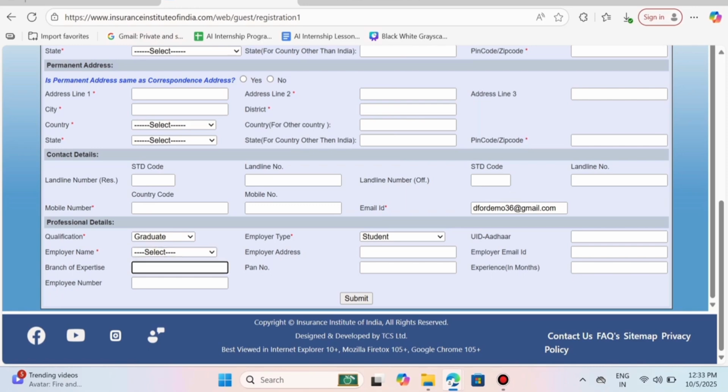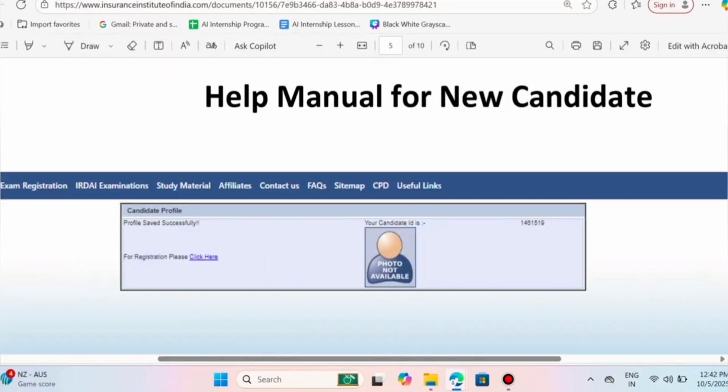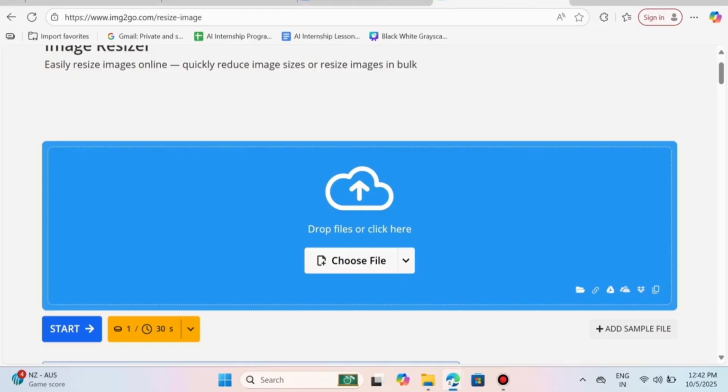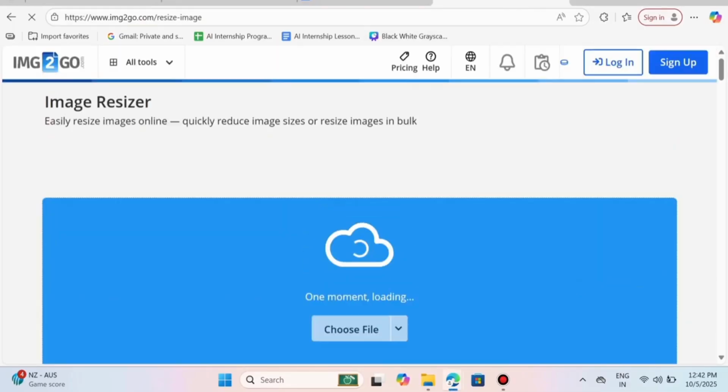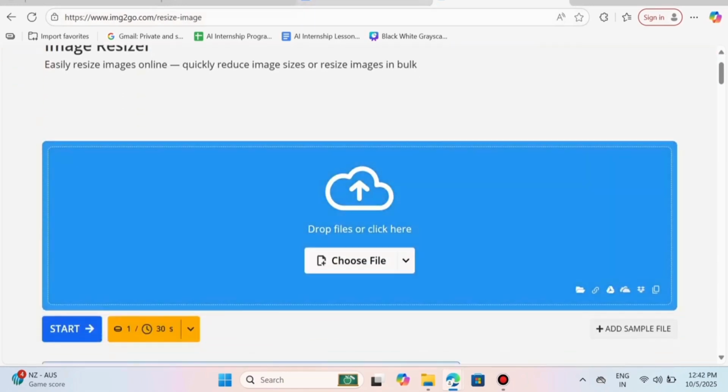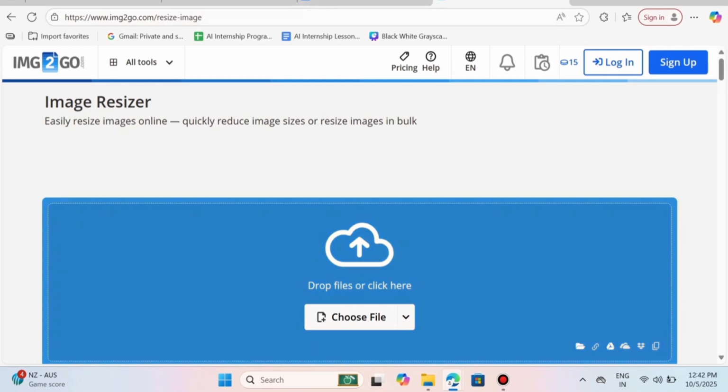Then in the next step, you'll have to upload your photo and your signature. The dimensions will be specified by Insurance Institute of India. For signature and photo upload, to customize the width and breadth of the photo, I used this website. If you are facing any difficulty in this step, feel free to comment, I will help.